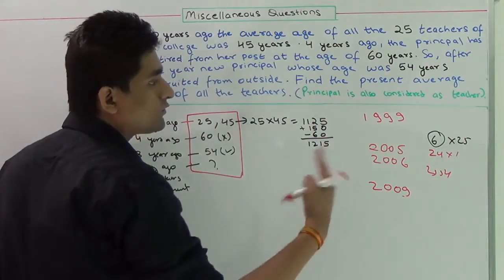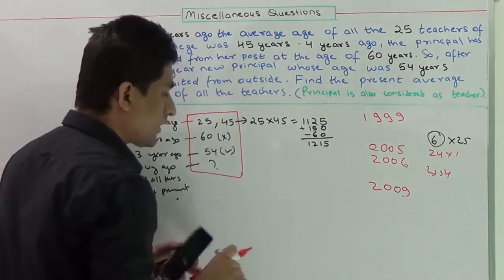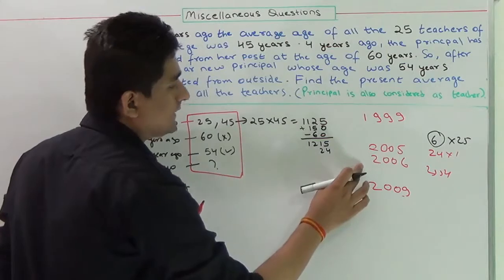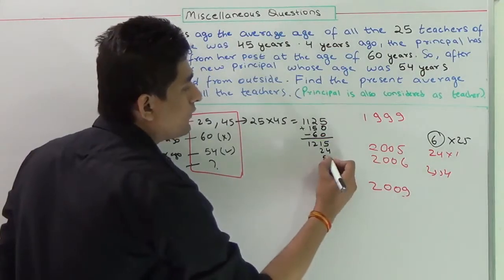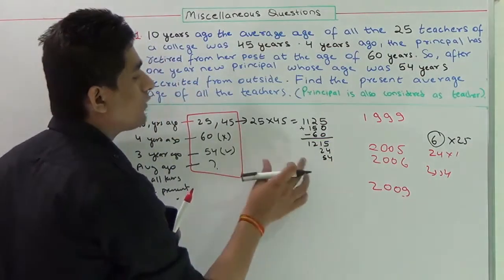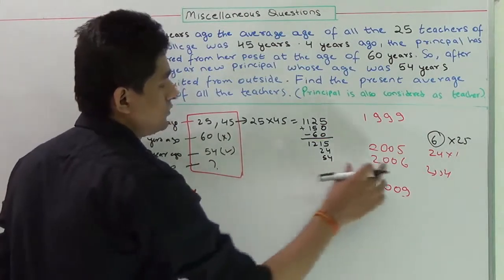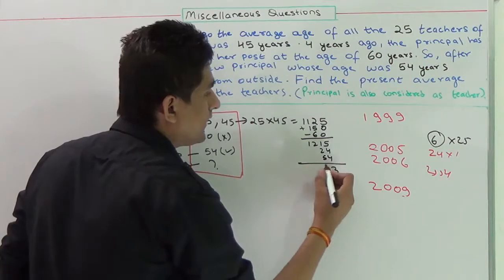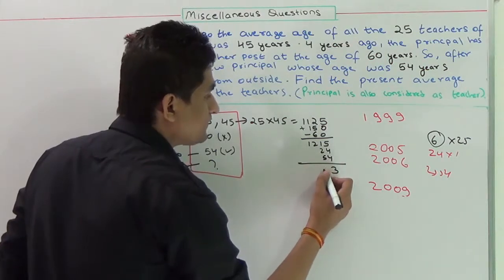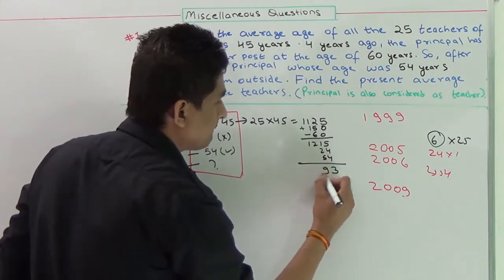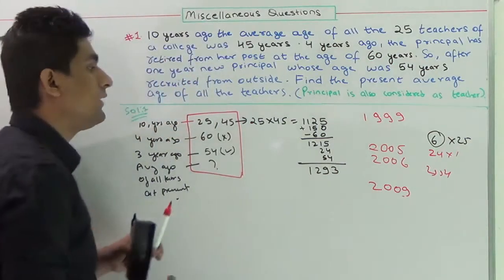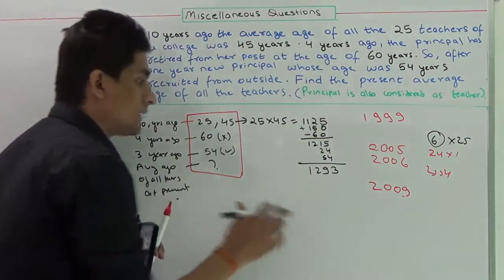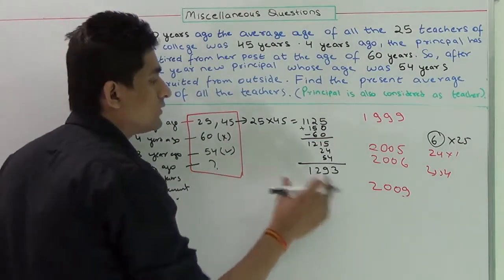As the gap is 1 year, I have to add 24 in order to reach 2006, and then I have to add 54, so that I can get the sum of the age of all the teachers in 2006. It will come out to be 1293. This is the sum of the age of all the teachers in 2006.